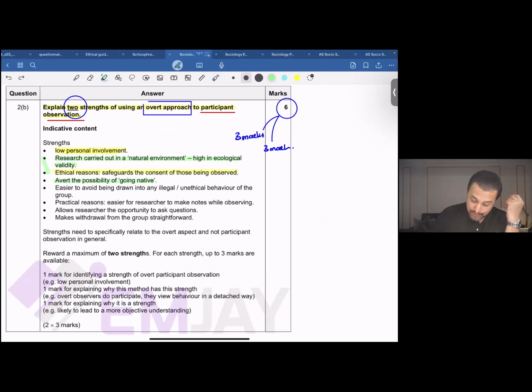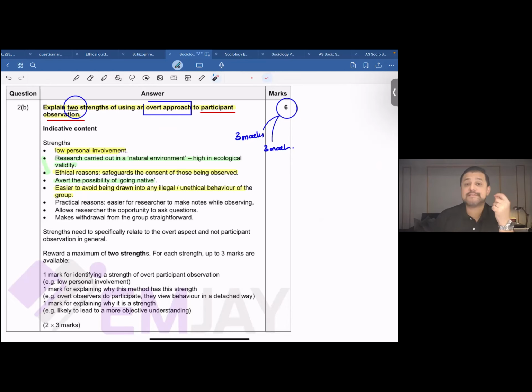Moving on to the next point over here, it's easier to avoid being drawn into any illegal or unethical behavior of the group. For instance, if you are conducting research on a criminal gang, right? Now, this reminds me of the research by Sudhir Venkatesh when he wrote a book, Gang Leader for a Day. You could YouTube this, you could Google this amazing piece of work by Sudhir Venkatesh.